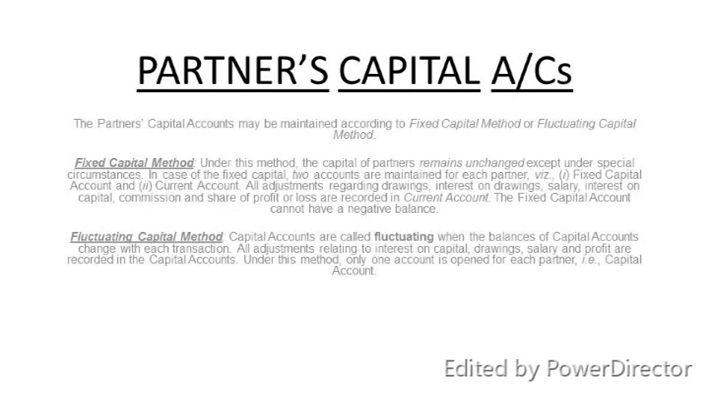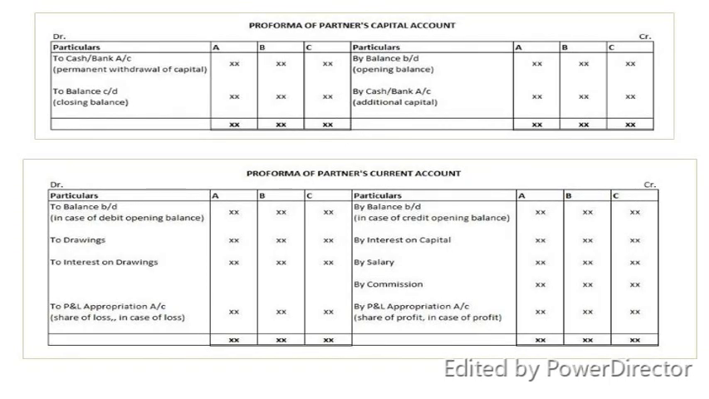Now, what is a capital account? Partners' capital accounts may be maintained according to the fixed capital method or the fluctuating capital method. The fixed capital method is generally calculated in two ways, that means two ledgers are prepared, whereas in the fluctuating capital method only one ledger is prepared. Now, what is the fixed capital account method or the fluctuating capital account method? Let's come into the details.